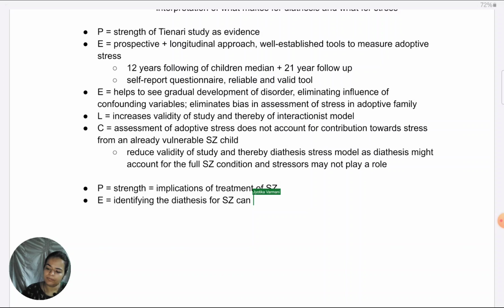If we can identify the diathesis, it can help to either eliminate it at an early stage or to prevent exposure to stress amongst those people who are having diathesis so that they don't develop schizophrenia.